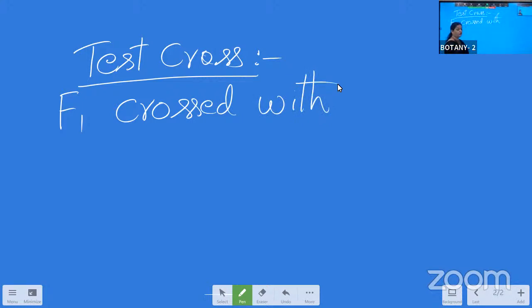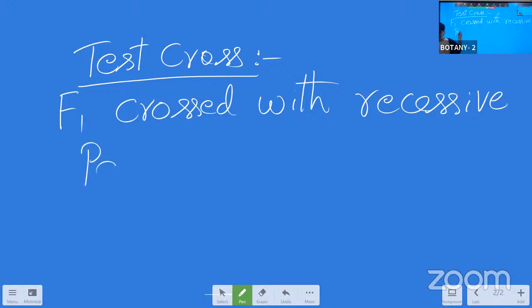Okay, that one of its parents is always the recessive parent. So when the F1 offspring is crossed with the recessive parent, that is called as test cross.